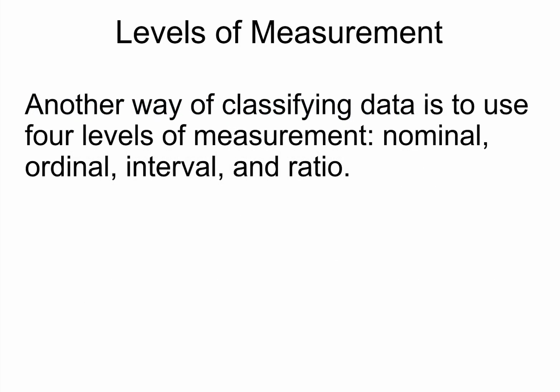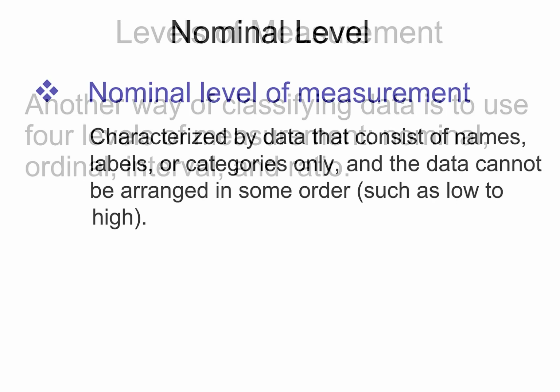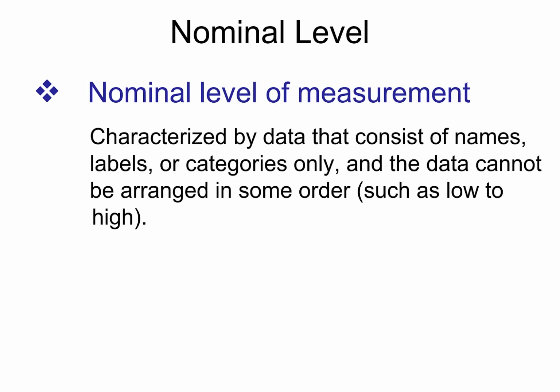Another way of classifying data is to use the 4 levels of measurement: nominal, ordinal, interval, and ratio. Nominal is where we characterize data. This is really categorical data. We put things into groups that cannot be put in any kind of an order, such as low to high. So things like political affiliation, Republican, Democrat, Independent. Put it into groups, but there's no order.